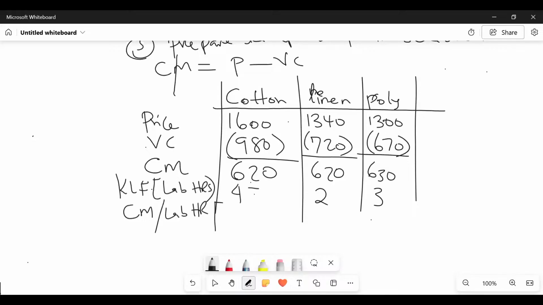So you are dividing this. The first one will be 155. And then we have 620 divided by 2, which gives me what figure, somebody here? 310. Then 630 divided by 3, 210. So then we've been able to get this CM per labor hour.